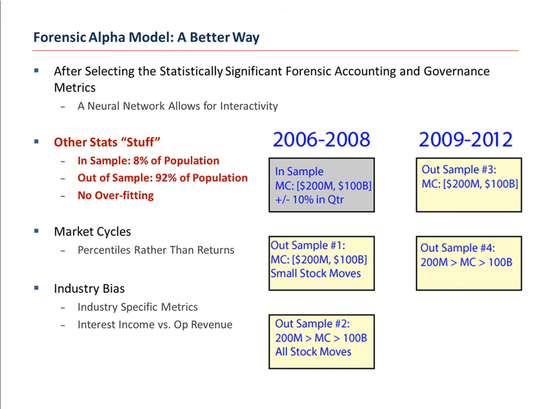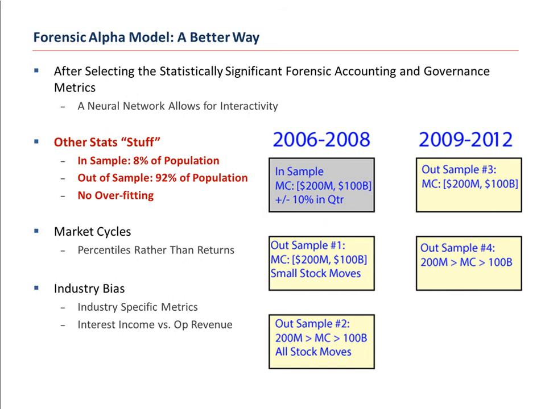But let's take one step back. What did I use to try to predict returns? Very simply, I took companies from 2006, 2007, and 2008 with market caps between $200 million, or in the European case, 200 million euros, and 100 billion euros, which moved plus or minus 10% in absolute value in one quarter, then only the top 20% of those returns and the bottom 20% of those returns.